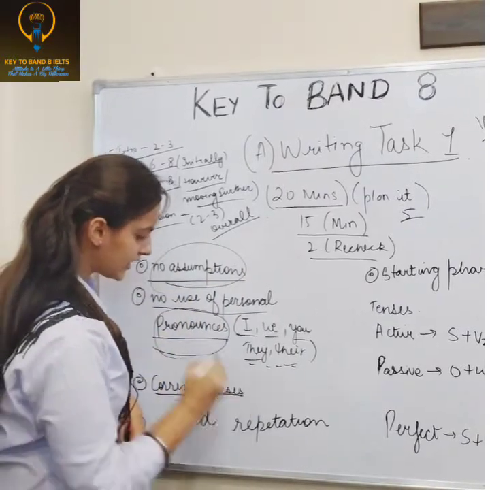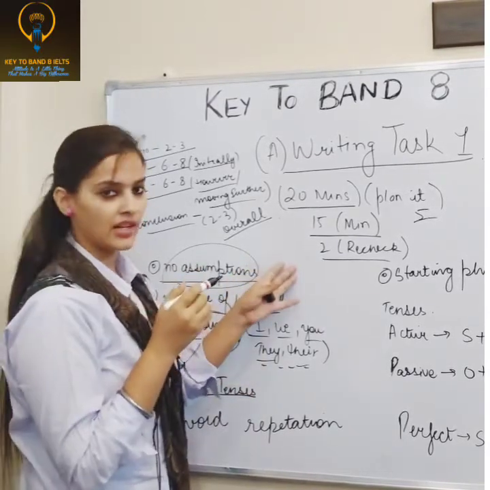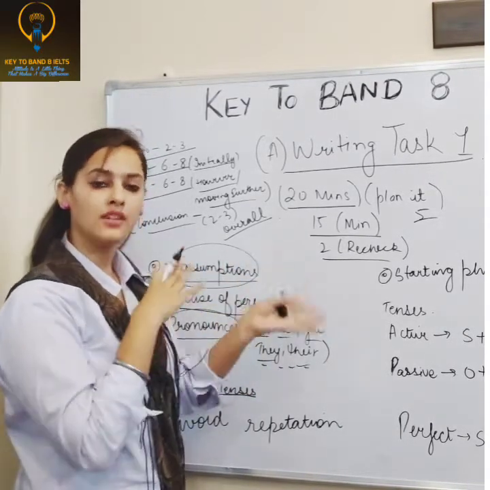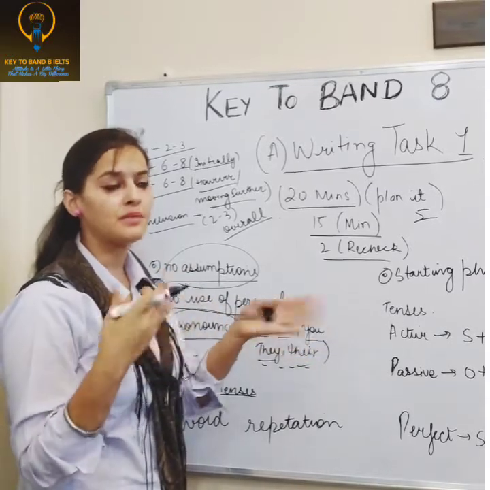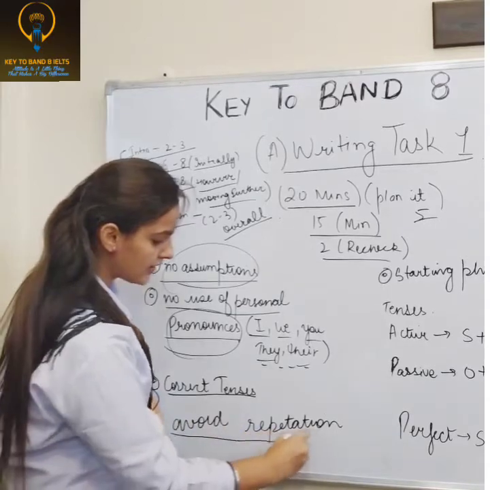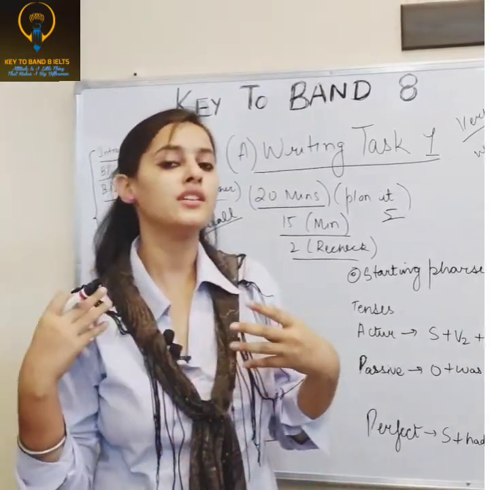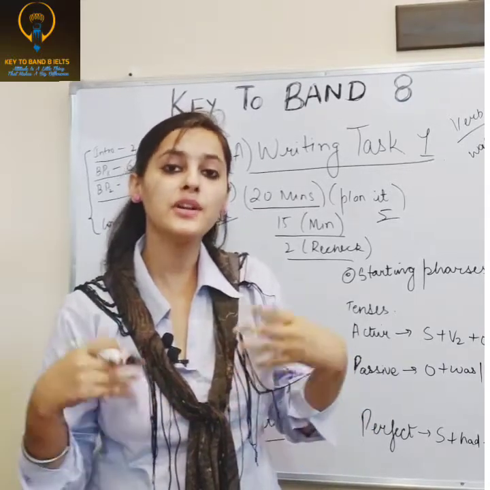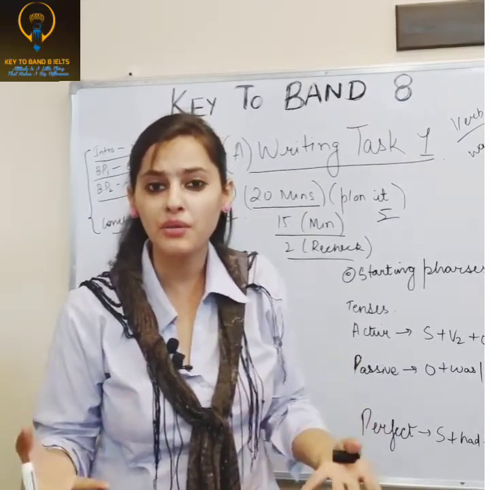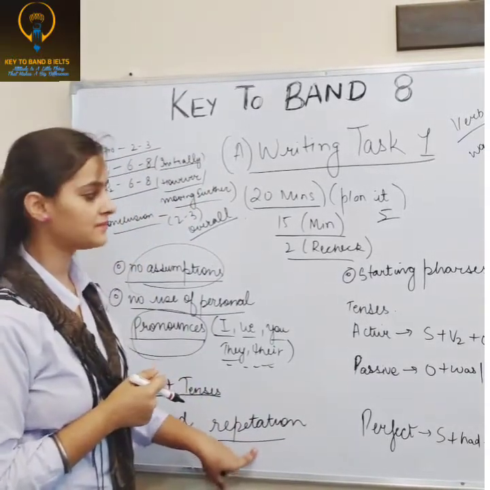Next is correct tenses. Tenses must be very correct. If the data is given in the past and you are writing in the present, it's obviously wrong. Then avoid repetition, because if you use synonyms, you will make a good impact on the examiner that you know about things. So don't repeat words.